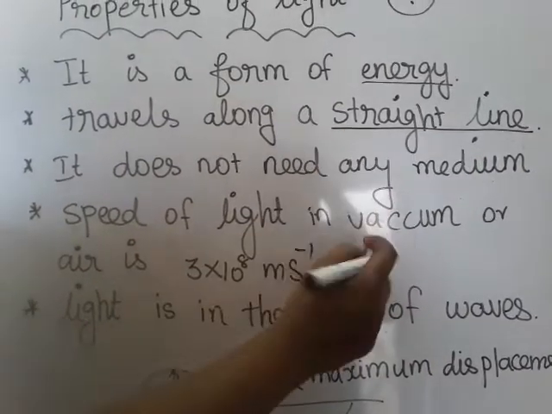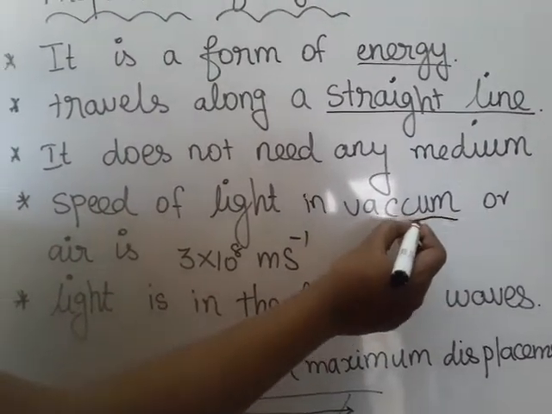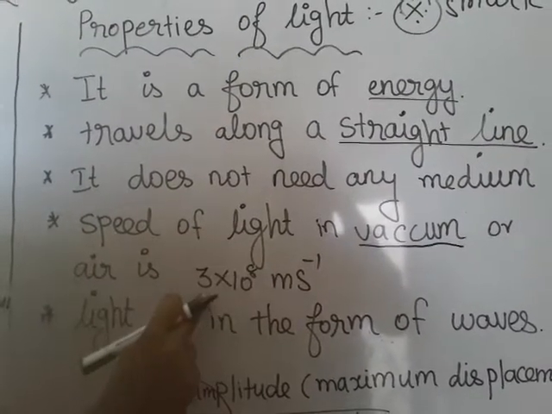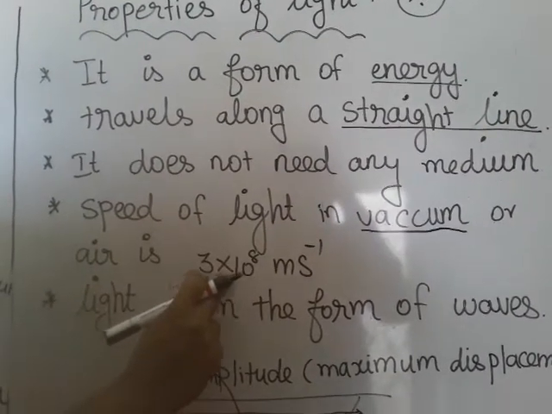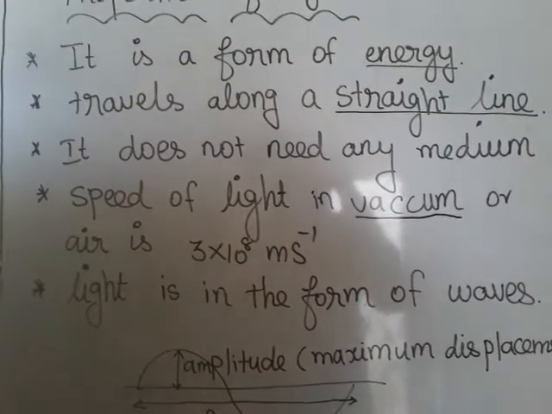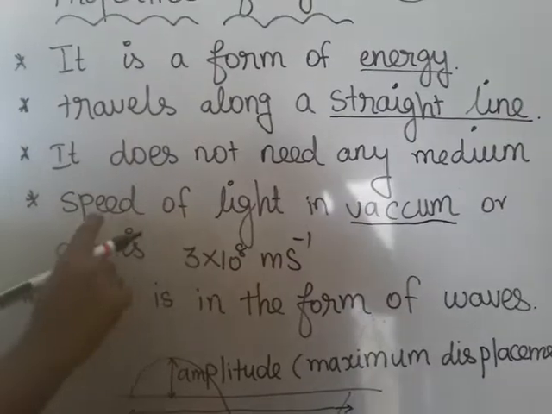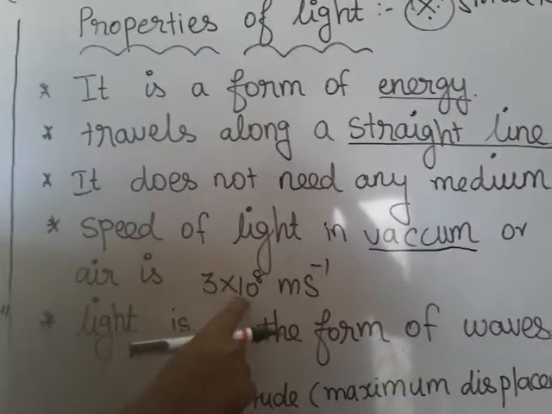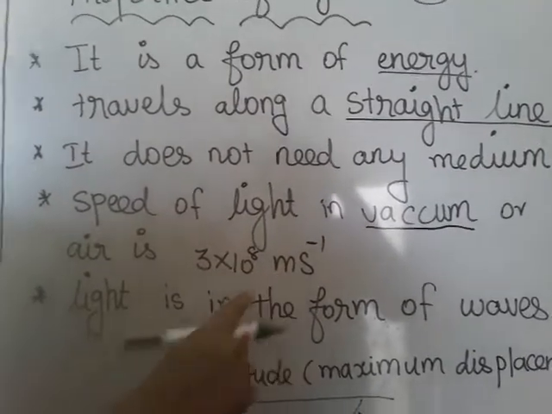When light is travelling in a vacuum or in air, the speed of light is 3 × 10^8 m s^-1. So per second, light can cover a distance of 3 × 10^8 meters.